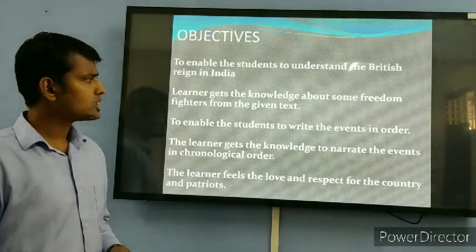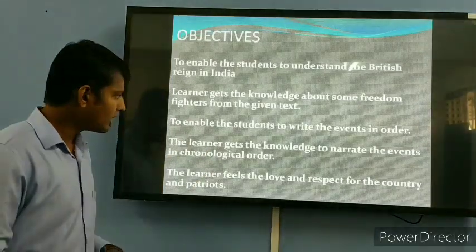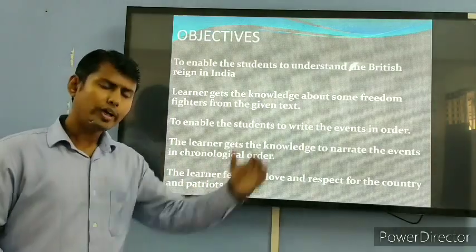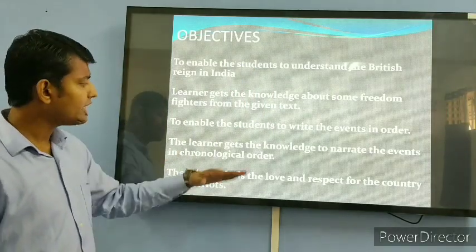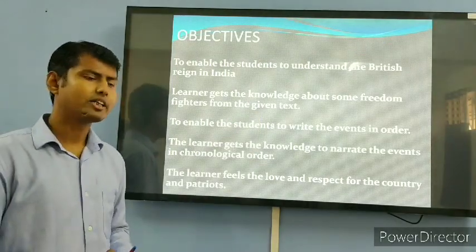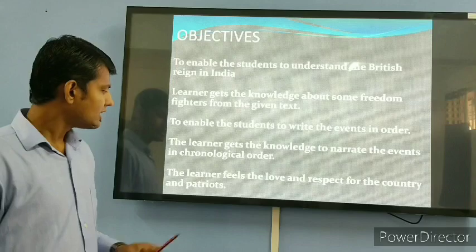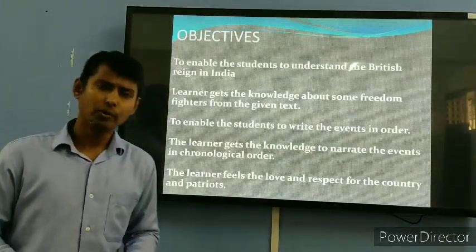To enable the students to write the events in order. Next is the learners get the knowledge to narrate the events in chronological order. When we are writing those sequences, we have to write the events in chronological order. Means date wise we have to write the events. And the last one is the learners feel the love and respect for the country and patriots.